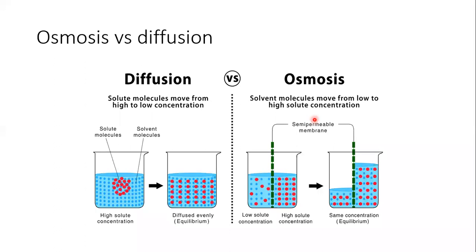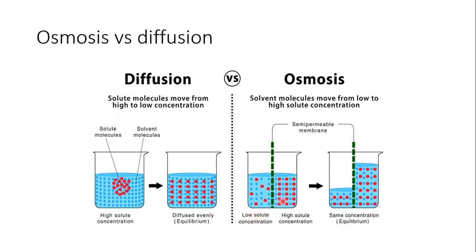Don't get confused. See, when solute concentration is more, then water concentration is less. When water concentration is more, then solute concentration is less. As you can see in this beaker, blue color molecules are water molecules, and red color molecules are solute molecules. In this part A, water molecules are more and solute molecules are less, so we will say that this solution has low solute concentration or high water concentration.